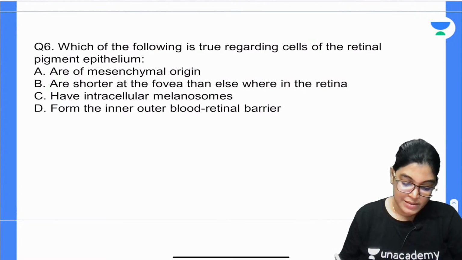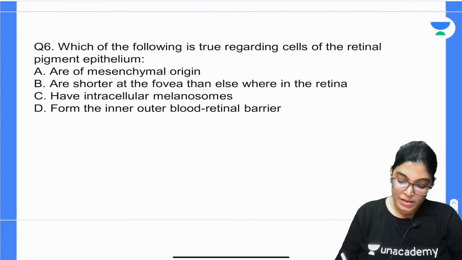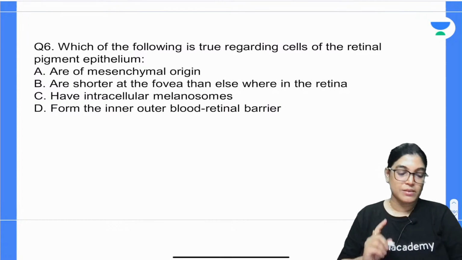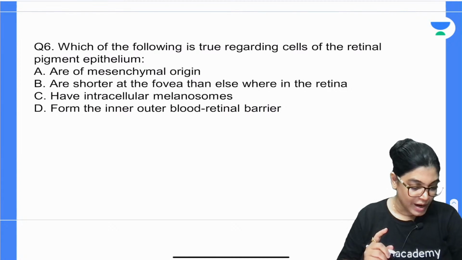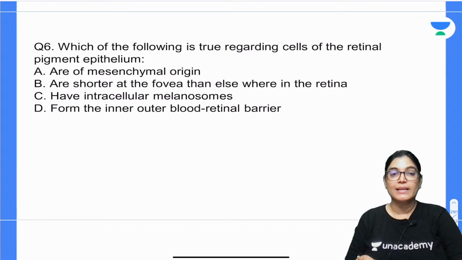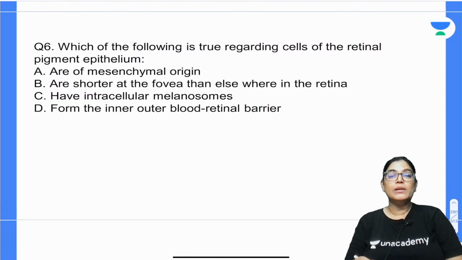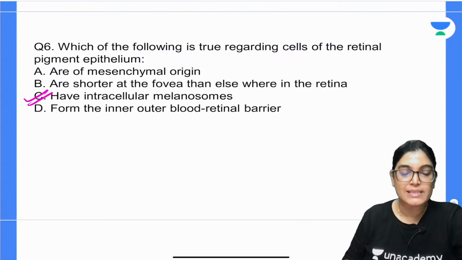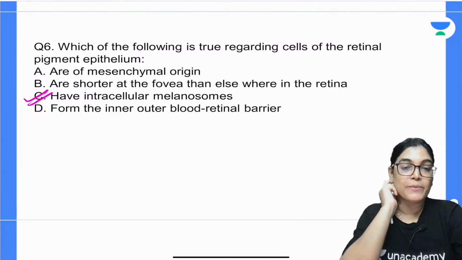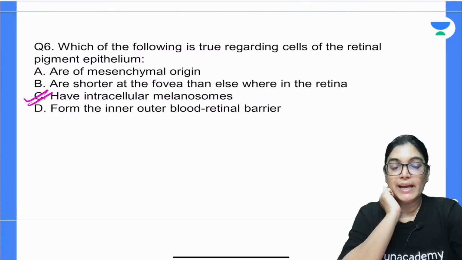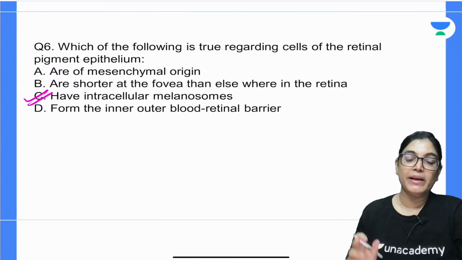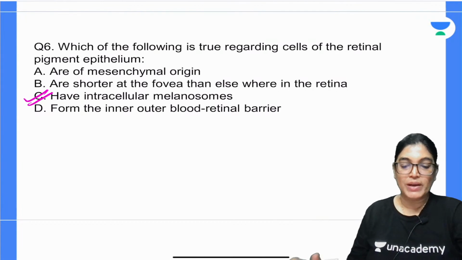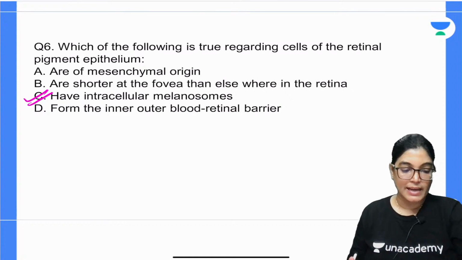So, what is the answer? Let me give the most correct answer. Dr. Varsha Chauhan has given the answer. The most correct answer will be that retinal pigment epithelium contains melanosomes. So, most correct is C. It is okay that retinal pigment epithelium forms a barrier, the blood retinal barrier, which is also partially right, but not inner and outer; it only forms the outer aspect. So, if we have to choose one, we will go with C as the correct answer.